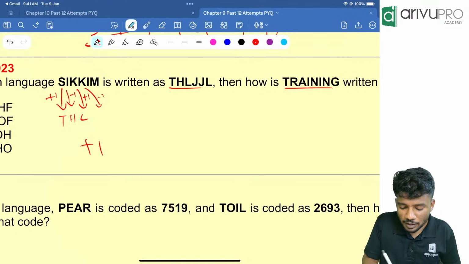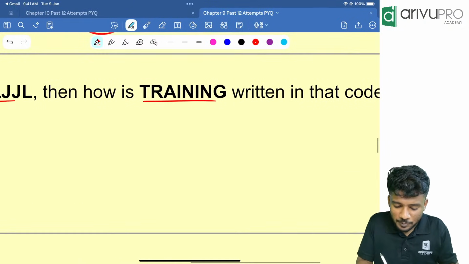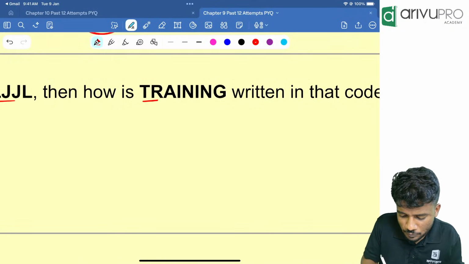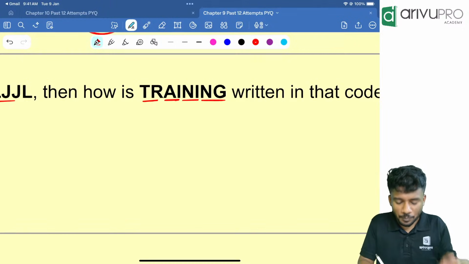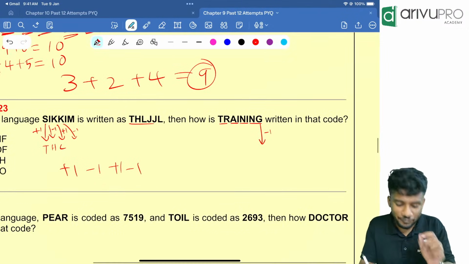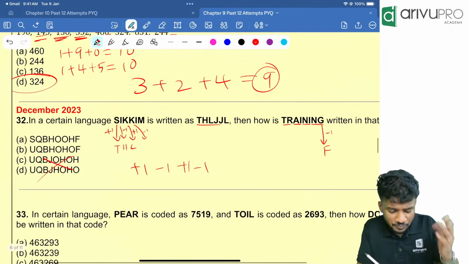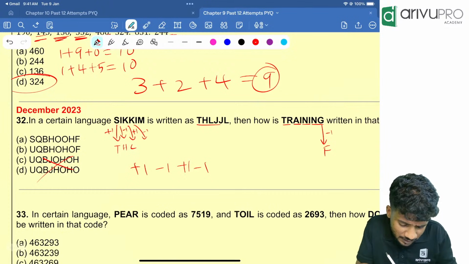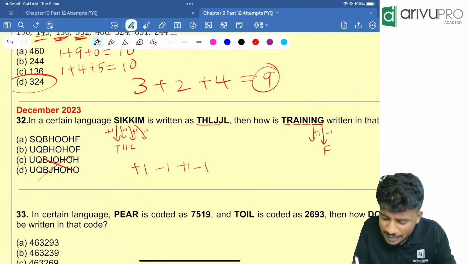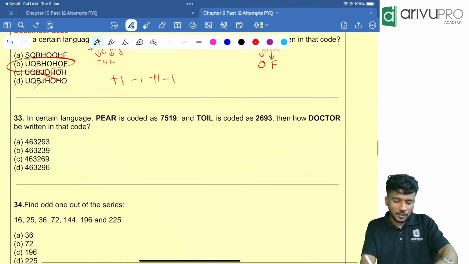So the pattern is what? Plus 1, minus 1, plus 1, minus 1. So likewise it is going. Plus 1, minus 1 is the pattern. Now if you ask me how many letters are there in total, 1, 2, 3, 4, 5, 6, 7, 8. So plus 1, minus 1, plus 1, minus 1. At the end it should be minus 1. G minus 1. Who is the letter before G? E, F, G. So the last letter should be F. Looking at that, option C and D are wrong. Now we will check the last one. It should be plus 1, right? N plus 1 is what? O. So option B is your answer.